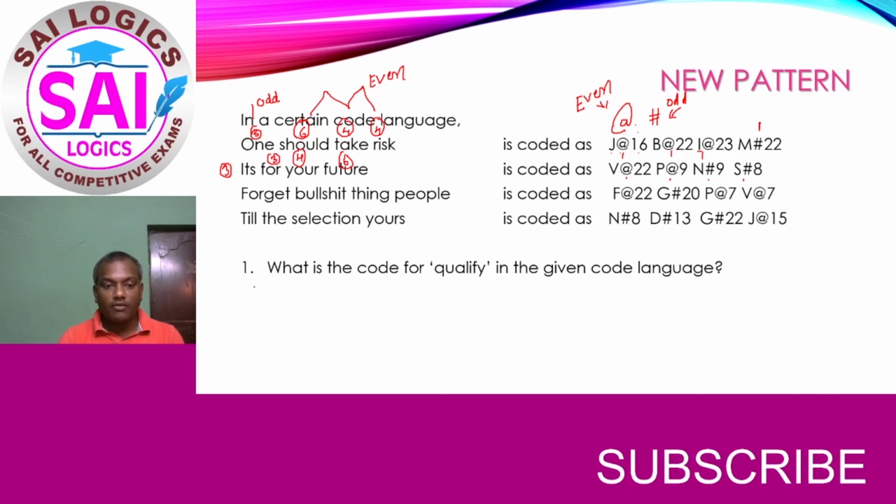Now if you look at the question, what is the code for qualify? Now you see, in qualify how many letters are there? So there are 7 letters. So what is the symbol to be represented here?